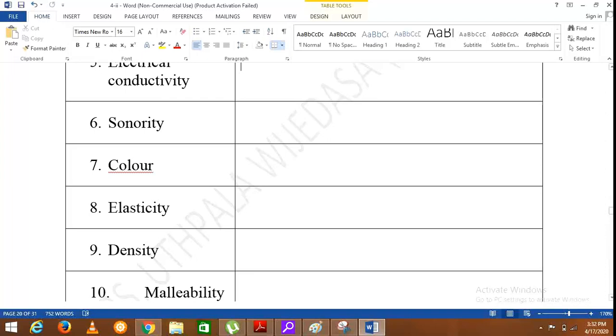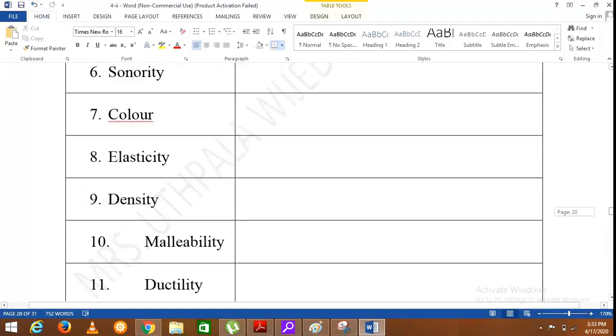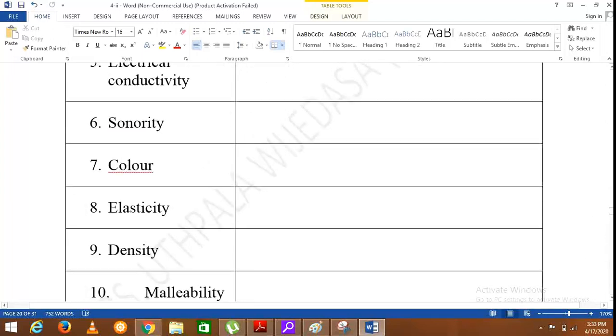Then the color. It's clear that it is a visual quality of the substance. Say sulfur is a yellow color, that is the visual quality. Then elasticity.